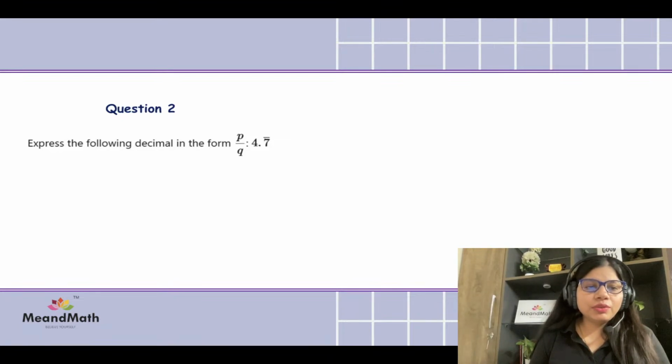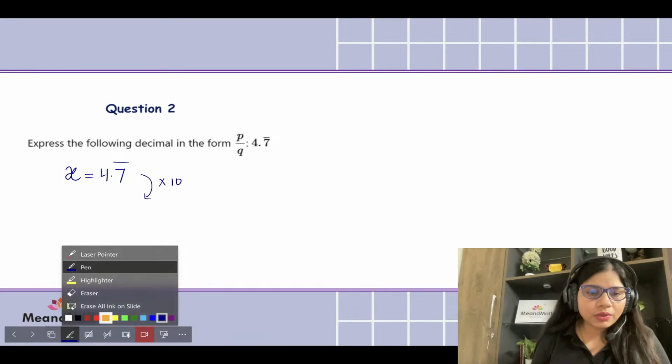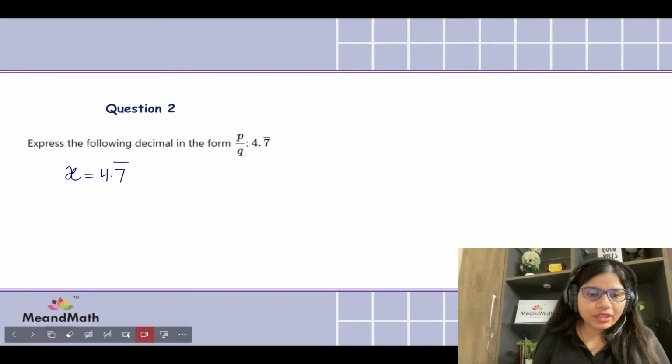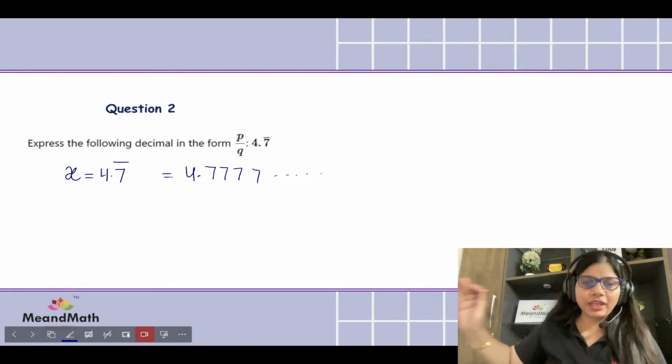So what we're going to do over here, we're going to take X to be this 4.7 recurring. Now, first step is to multiply by 10, because what do we mean by the recurring thing? The recurring thing is basically 7.7777 endlessly. There is no end. It keeps on going and going.